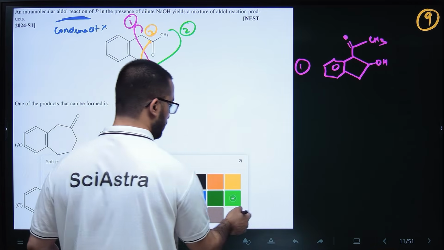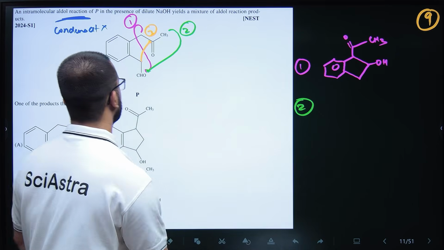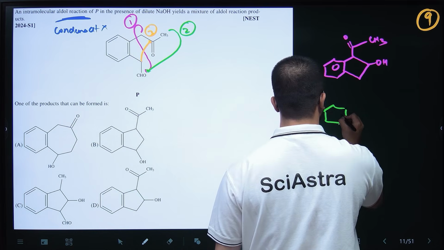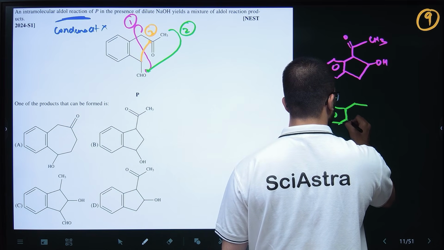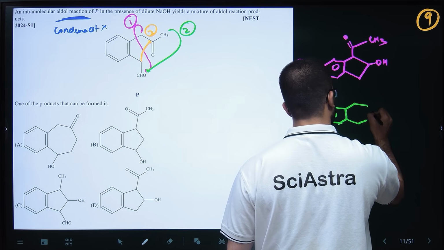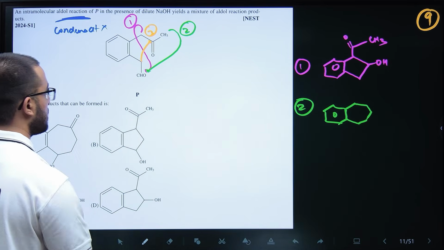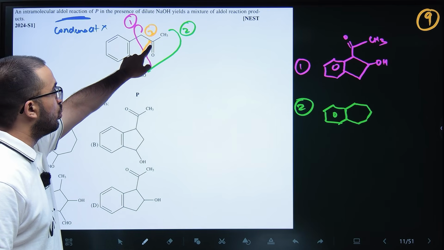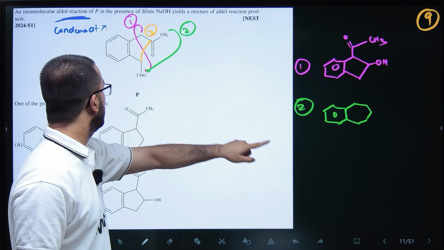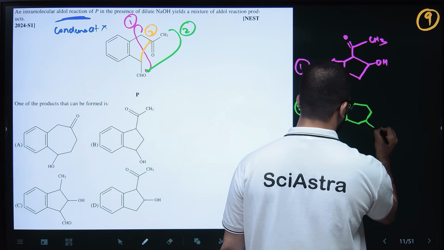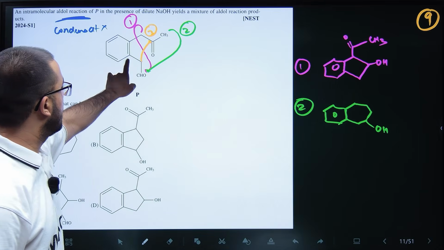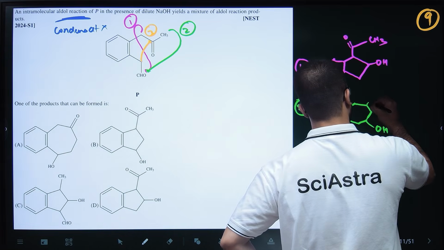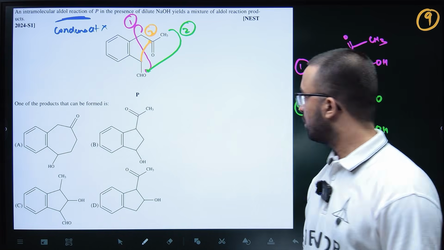Okay, so this will be my first product. Second product, green one. So 1 2 3 4 5 6 7. So make a 7 membered ring. 1 2 3 4 5 6 7. Okay, so this is my product. Then 1, 2, 3, then 4. So there will be an OH, then 5, then 6, and then at the third carbon there will be a double bond. Okay, so this will be the product.